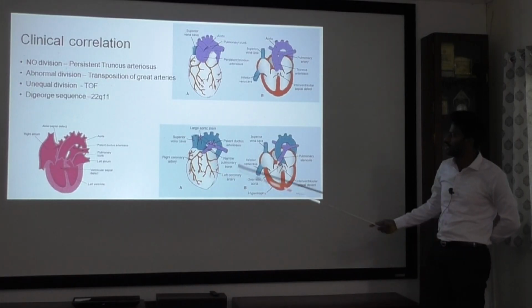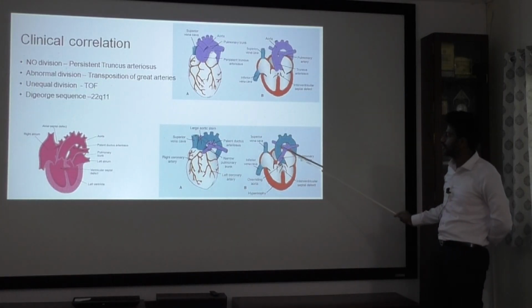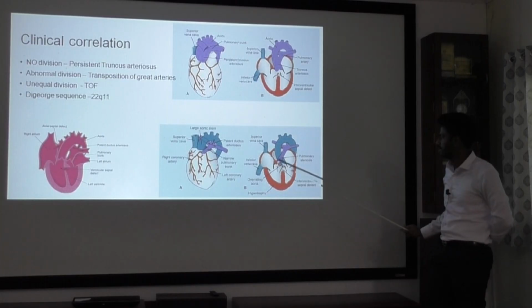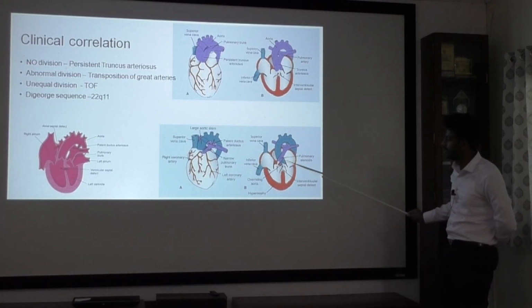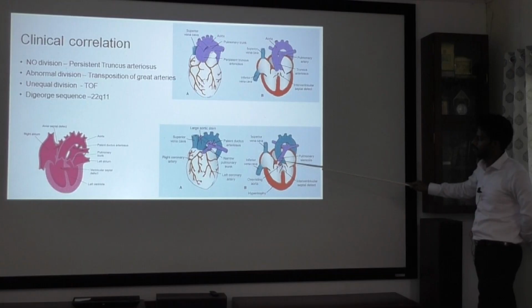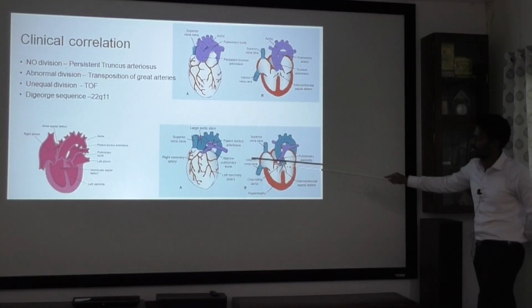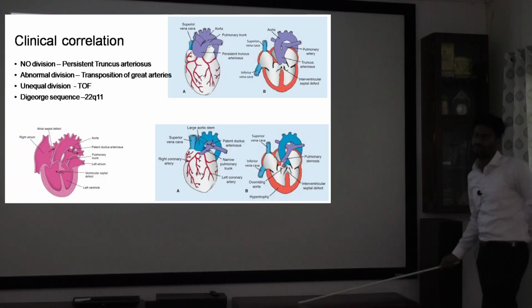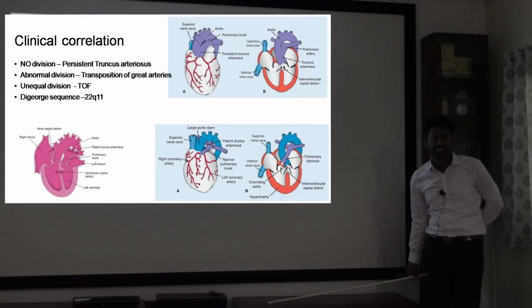And sometimes there is unequal division, where the aorta will get a larger part and the pulmonary trunk will get a smaller part. Here the pulmonary part will develop pulmonary stenosis, right ventricular hypertrophy, overriding of the aorta to the right side, and there will be a VSD. These four combined are known as tetralogy of Fallot.